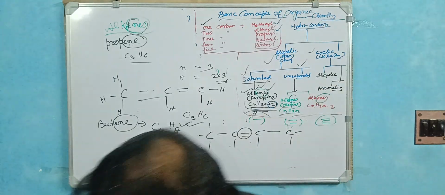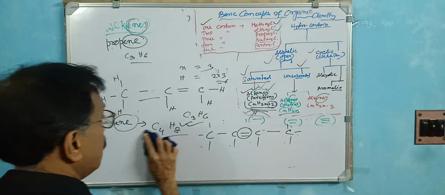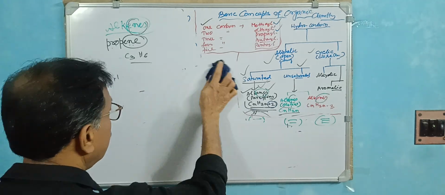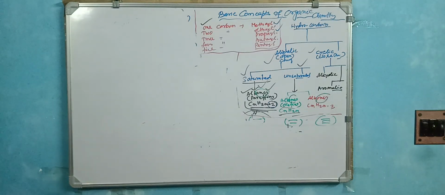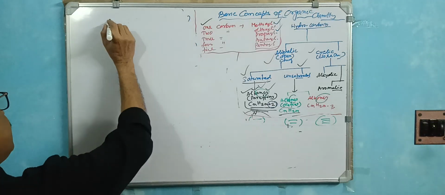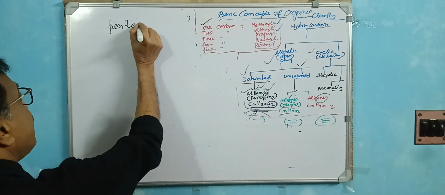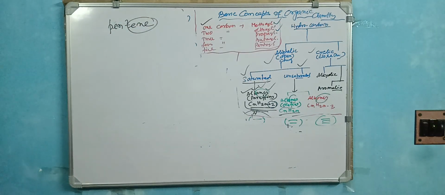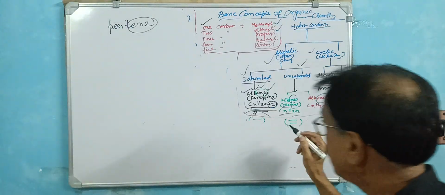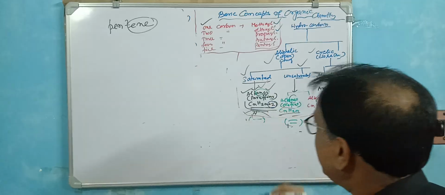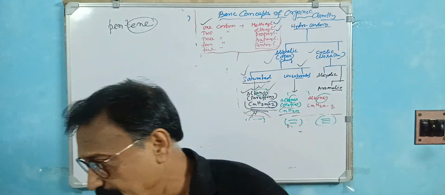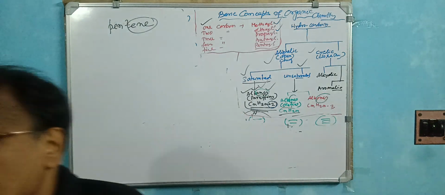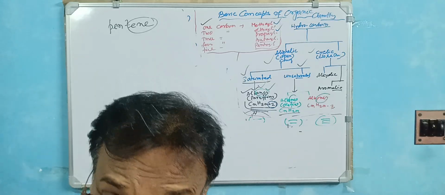Okay. Suppose propene. What is the formula? Prop means 3. Pentene, pent means 5. Pentene, spelled E-N-E. This is a very important pronunciation. Here it is E-N-E. Clear? Ethene, propene, butene, pentene. The pronunciation is very important.